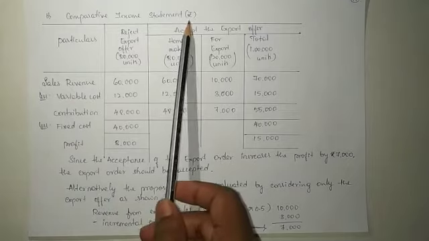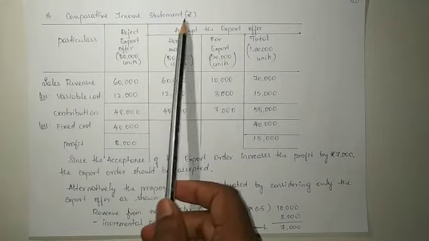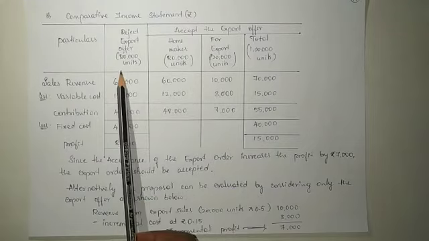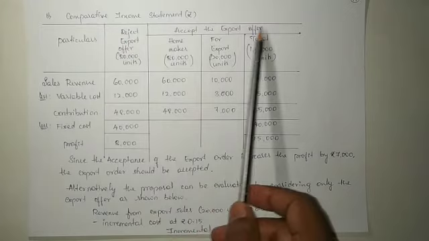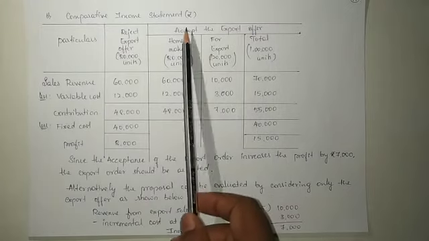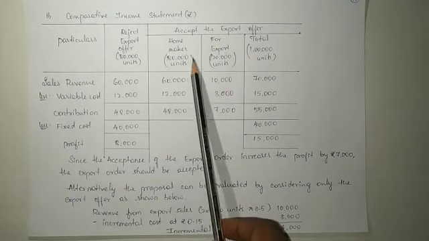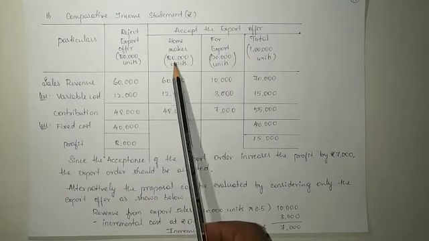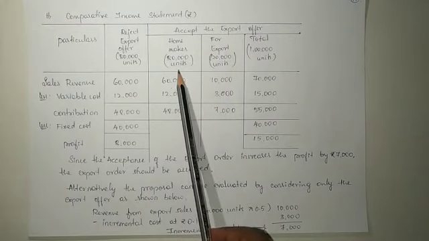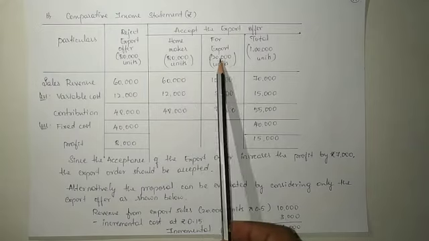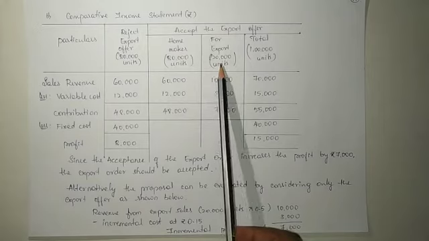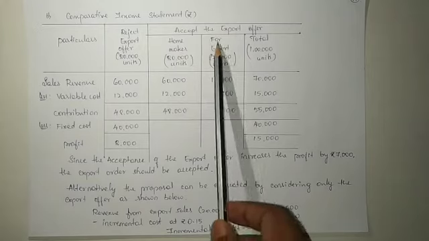Here the comparative income statement is prepared by rejecting the export offer and by accepting the export offer. When we accept the export offer, the maximum profit that we are going to earn is when 80,000 units are produced, that is 80% level of activity, and above that is 20% level of activity, which means 20,000 units for export.